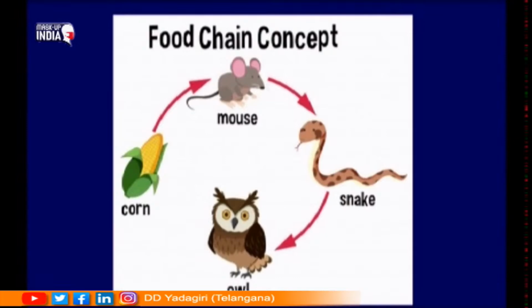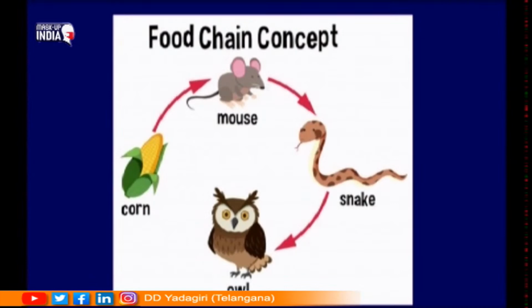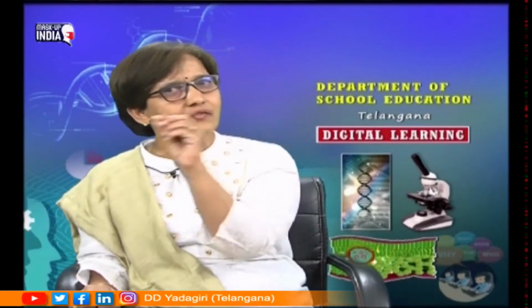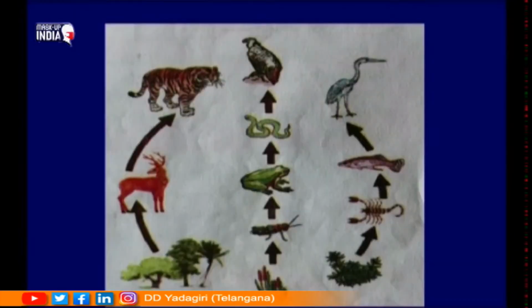There are 4 organisms present, right. That means there are 4 levels we are talking about. So, first one corn, mouse, snake and owl. That means there are 4 steps. We not only talk about the levels, but we also talk about the steps that are involved in a food chain. However many organisms there are, that many steps, that means. These are again different trophic levels, food chains, examples that are given over here.